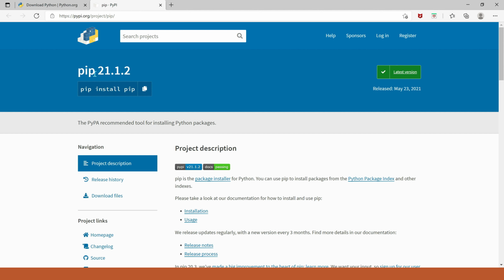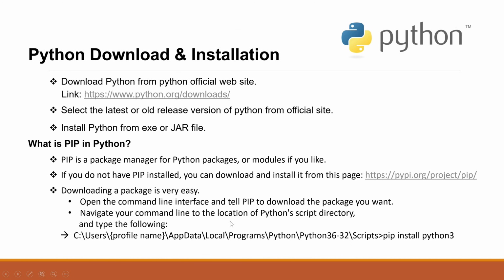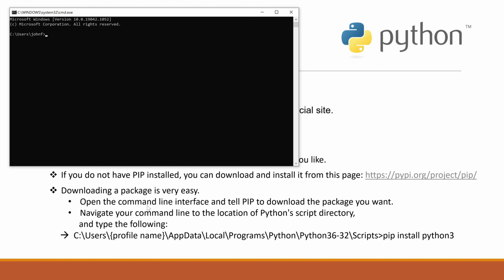Let me take you to the site. This is the latest version that we have at present. Let me show you in command line mode, and before that I will show you other information as well. As I said before, downloading a package is very easy through pip. First we need to open command prompt. Yes, I have opened command prompt. After that we need to navigate to this path.